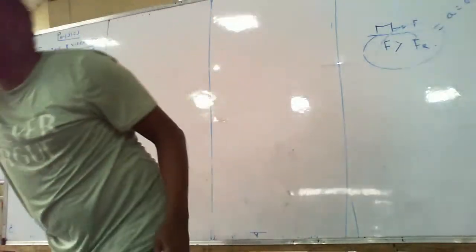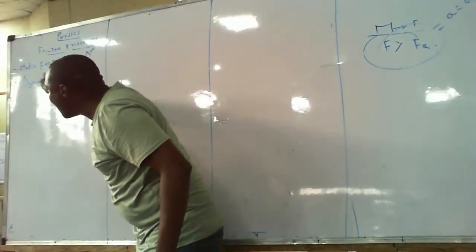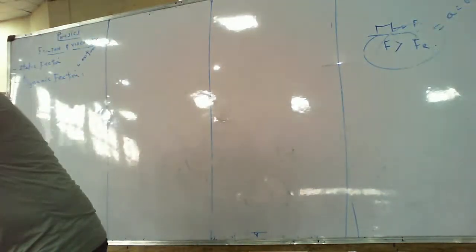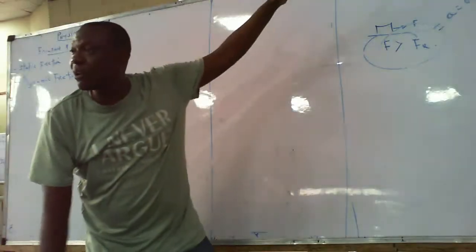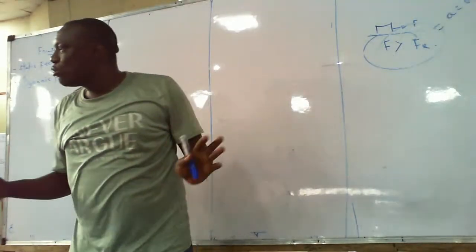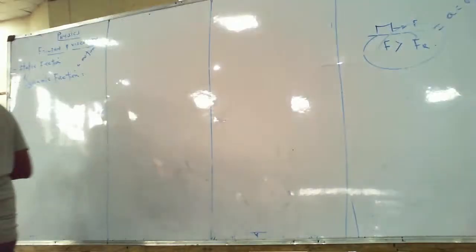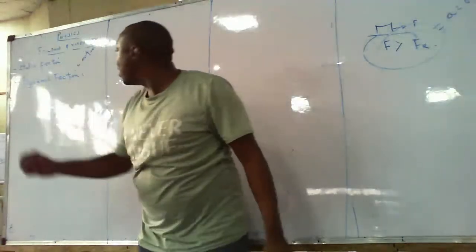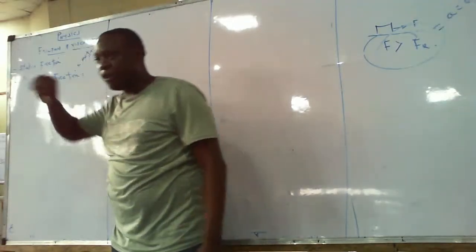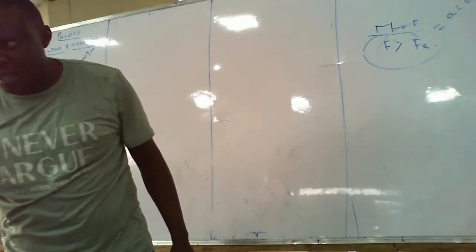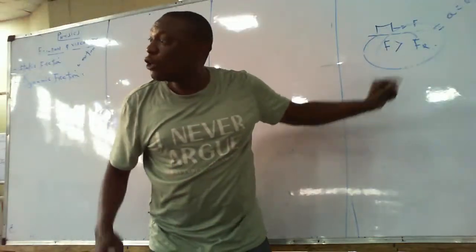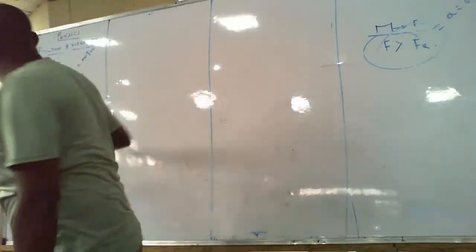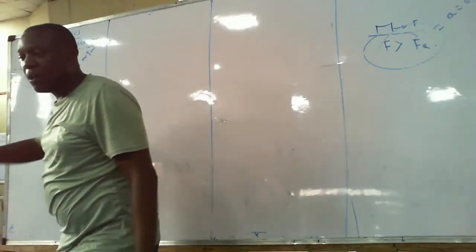Now listen very well. To overcome static friction, you need excess work. You need more work to overcome static friction. But the moment the friction becomes kinetic, the work you need to do becomes lower. So it means that static friction at any point in time is always greater than dynamic friction. Am I making any sense? Because to overcome static friction, you need to do more work. That means the force is greater to overcome it compared to dynamic friction.